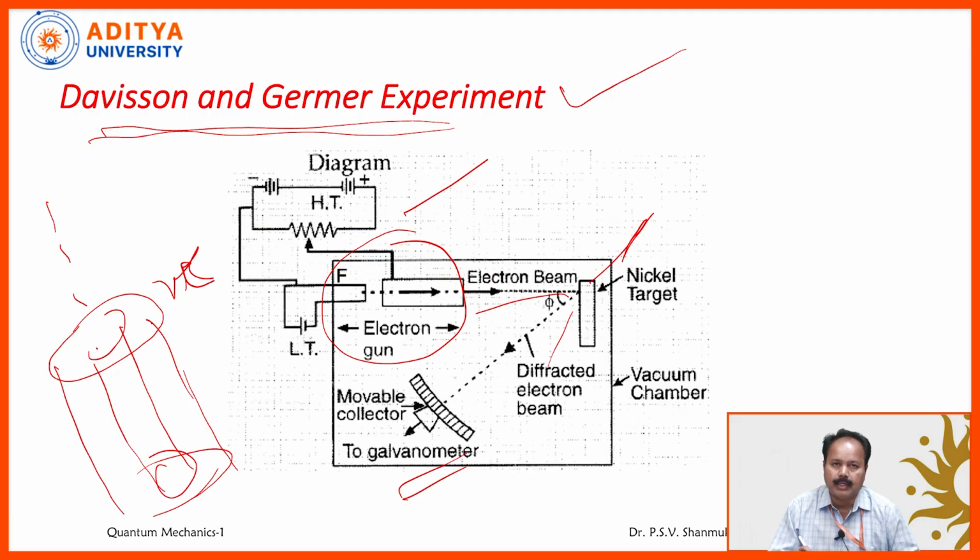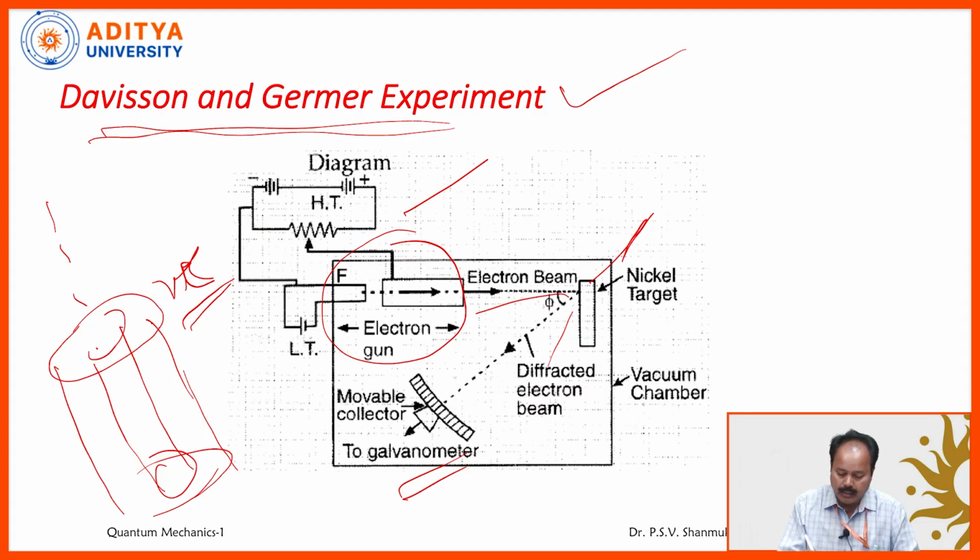Only the high energetic electrons or the primary electrons, which are produced from the electron gun and scattered by the nickel crystal, will enter the chamber. Otherwise, because of the collisions of the electrons with the nickel crystal, secondary electrons may be generated. They may enter the chamber, meaning the collector. They may produce some unwanted results. That's why, to stop this, we are keeping this at some negative retarding potential. Anyhow, these electrons will enter the chamber.